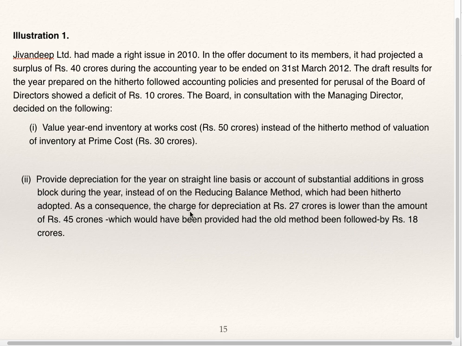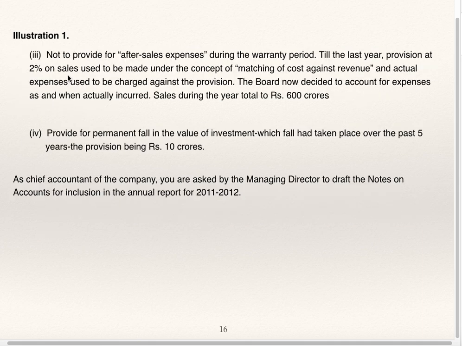As a consequence, the charge for depreciation at 27 crore is lower than the amount of 45 crores which would have been provided had the old method been followed, by 18 crores. So if they change the method of depreciation, their profit will increase by 18 crores, because as per the old method the depreciation was 45 crores and as per the new method it is 27 crores.